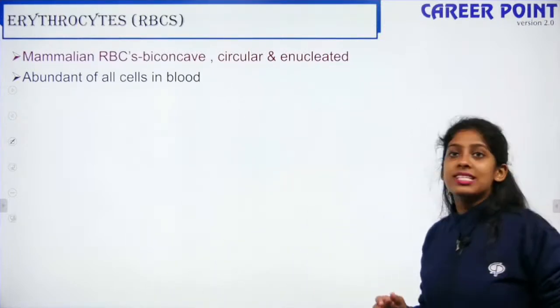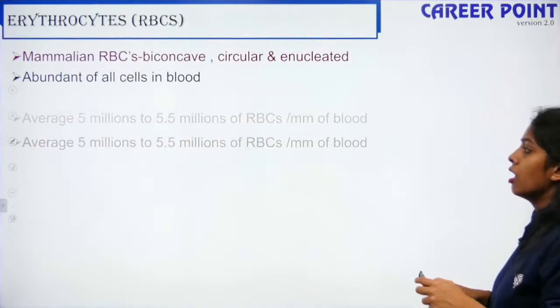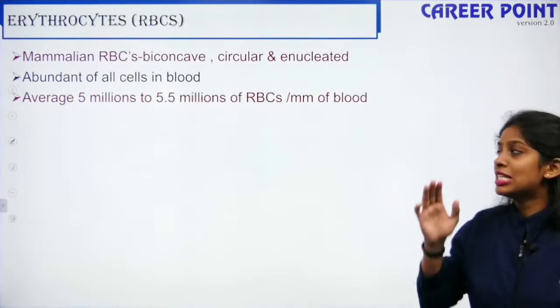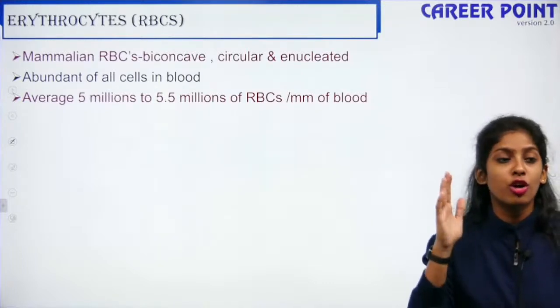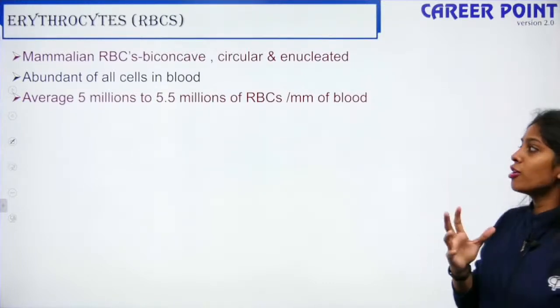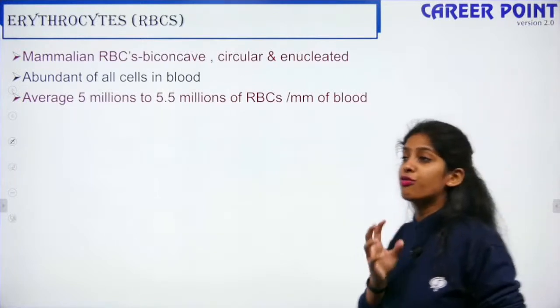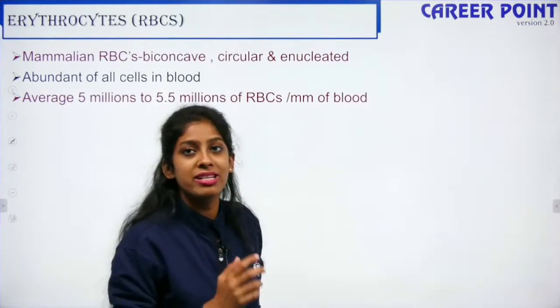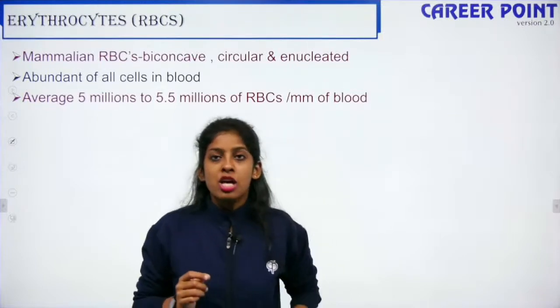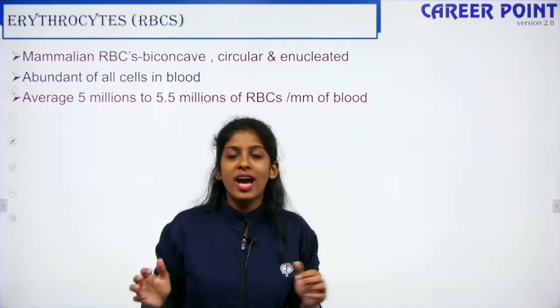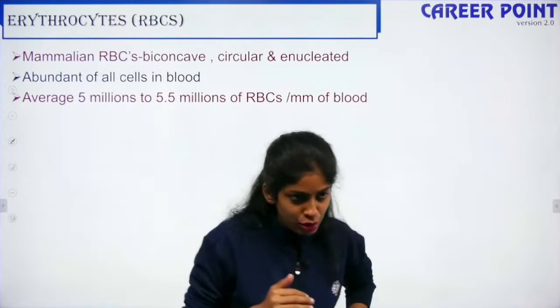Okay, so they are present in greater numbers. An average of 5 million to 5.5 million RBCs per cubic millimeter of blood is present. So how much do we have? 5 million to 5.5 million RBCs are present per cubic millimeter of your blood, right? That is a huge amount, which is why they are the most abundant of all the three types of cells.